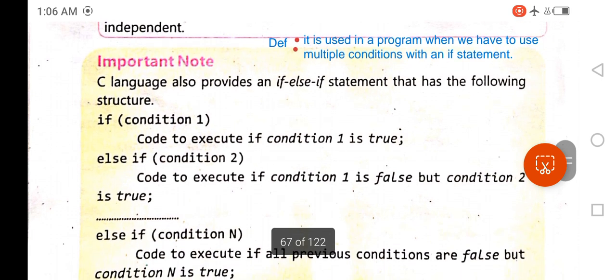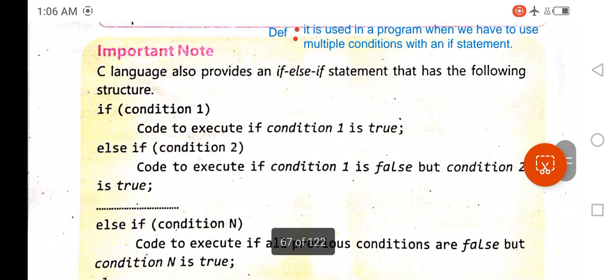Its structure is as follows: if condition 1, code to execute if condition 1 is true. Else if condition 2, code to execute if condition 1 is false but condition 2 is true.